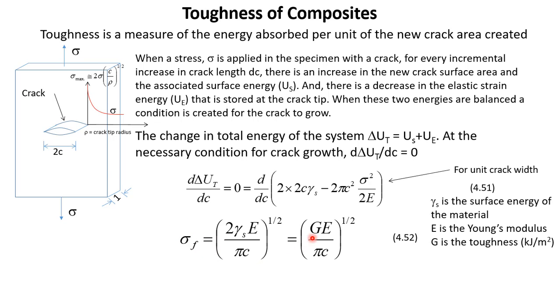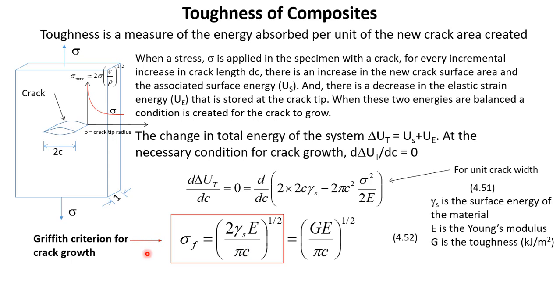Now this part of the equation can be written in this way, where 2 gamma s is written as G, and G is the toughness of the material. So this G is defined as the toughness of the material, which has units of kilojoule per meter square, so the energy per unit area. This is how we define toughness. Toughness is a property of a material, and this property is related to the fracture of the material in the presence of a crack.